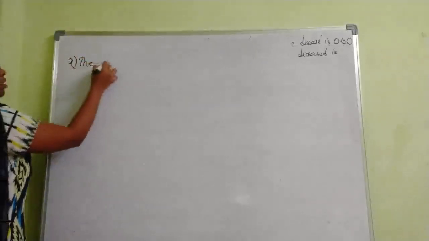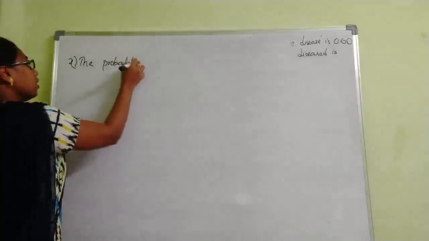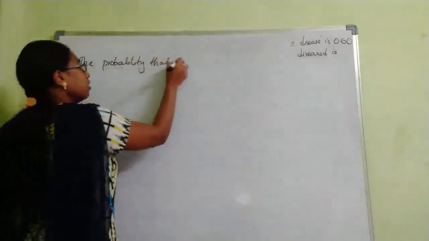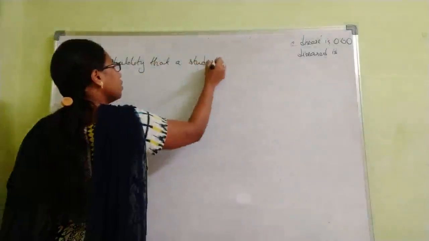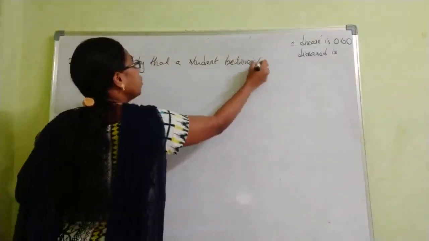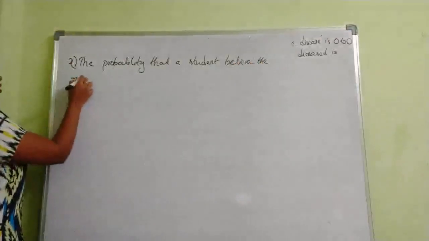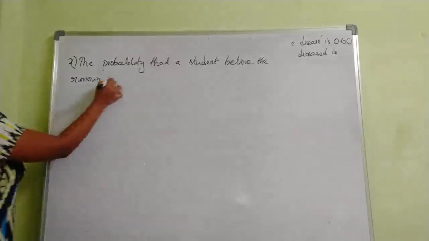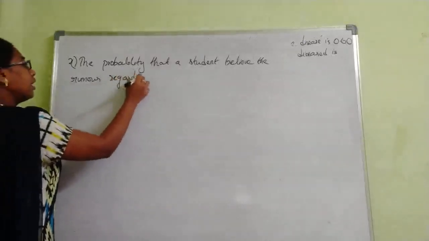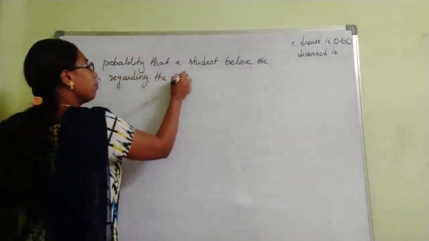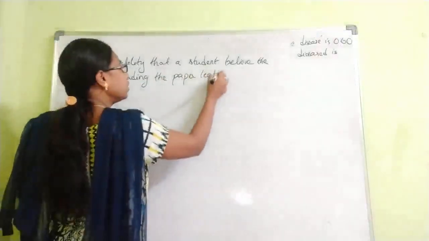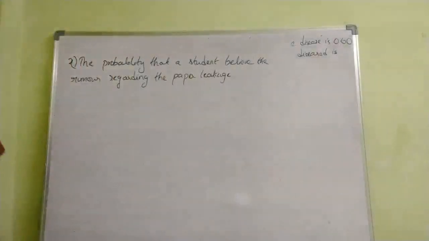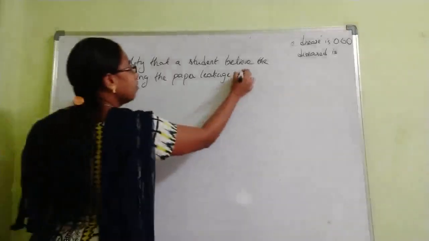So second question: the probability that a student believes the rumor regarding the paper leakage. So here the event is believing the rumor regarding the paper leakage. It is given as 0.45.